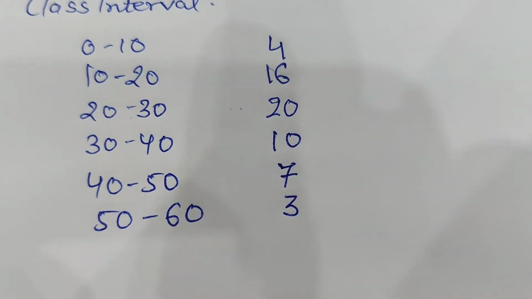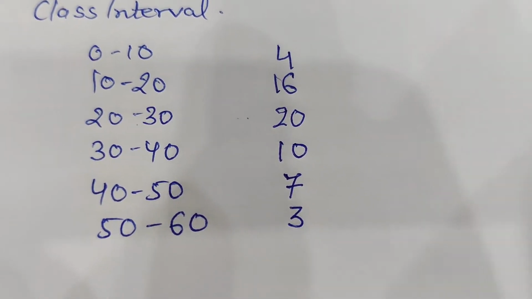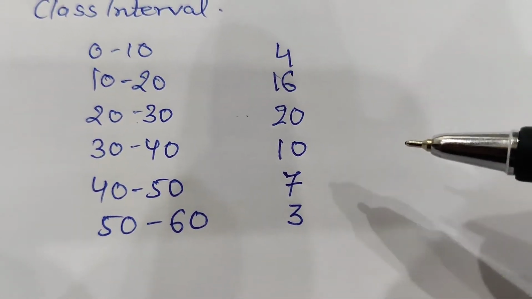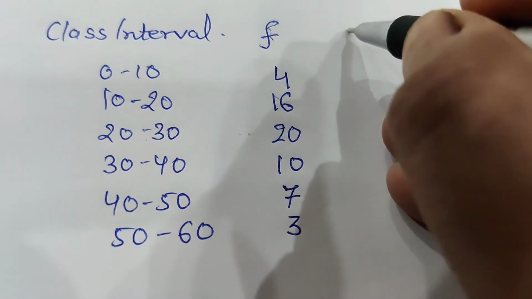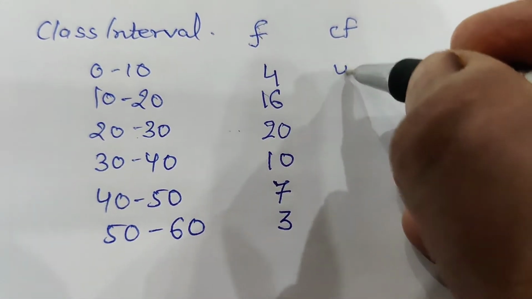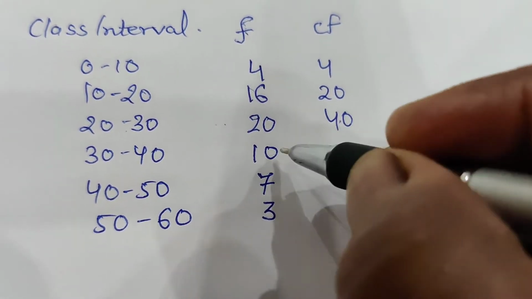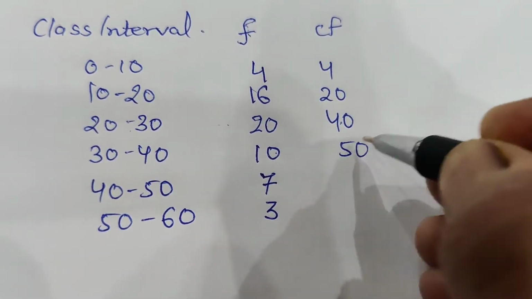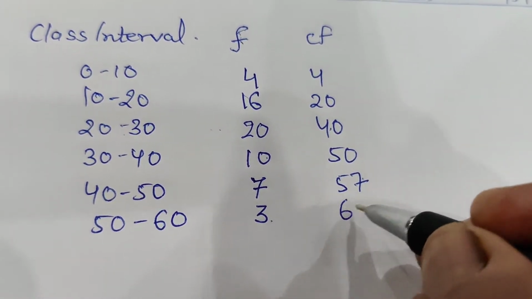These are the frequencies of the different class intervals: 4, 16, 20, 10, 7, 3. Now take the table of cumulative frequency: 4, 20, 40, 50, 57, and 57 plus 3, 60.